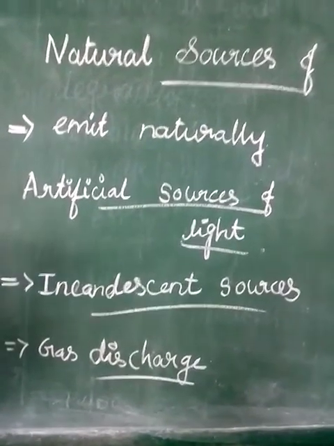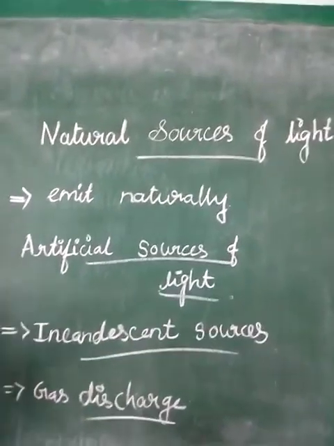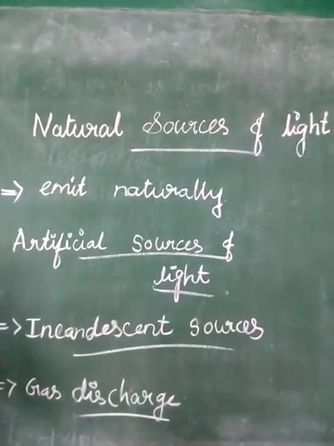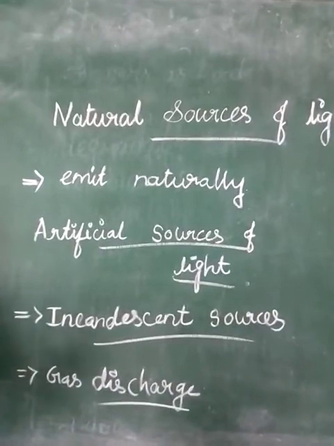Then plane mirrors and images. Then spectrum. In the spectrum we see many different colors. So these are the properties of light. Thank you, students.